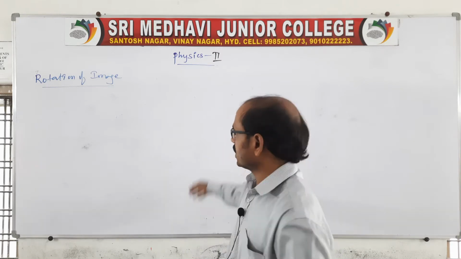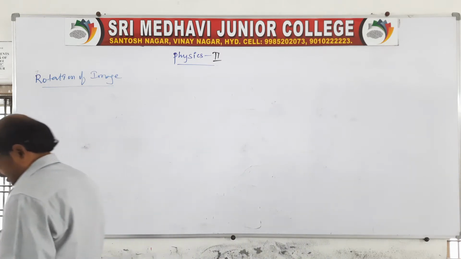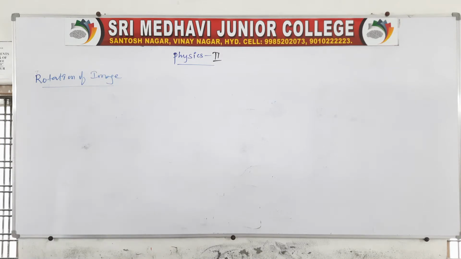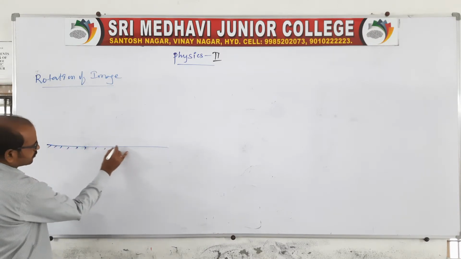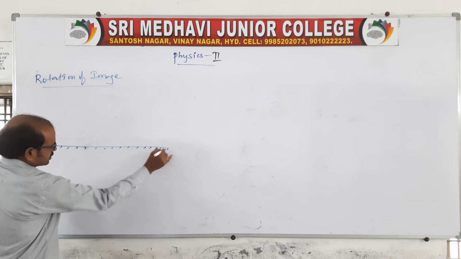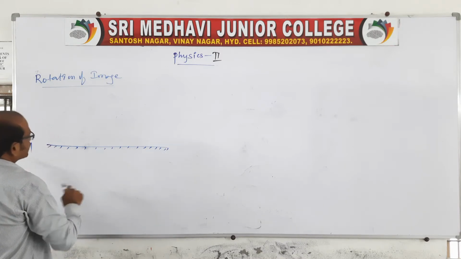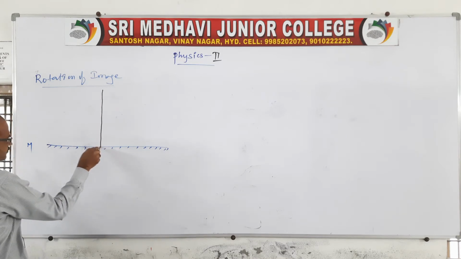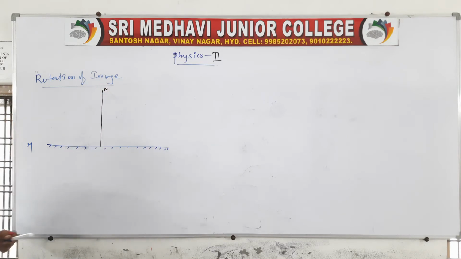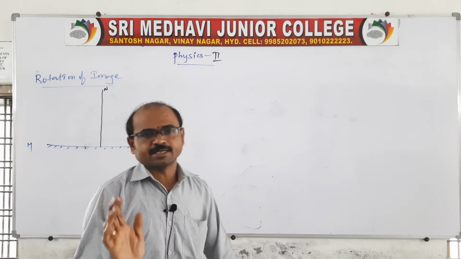Now let us move to the rotation of image. Sir, what is meant by rotation of image? Suppose you take one plane mirror. You put it like this, mirror it is. Concentrate, because this one is the mirror, you say M, and here you take one normal like this. Clear? Now our case is that the mirror is rotated by keeping the incident ray constant.